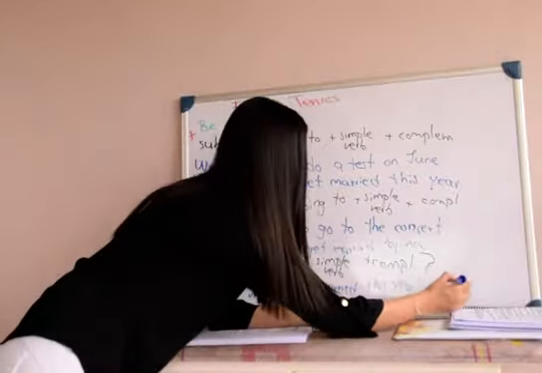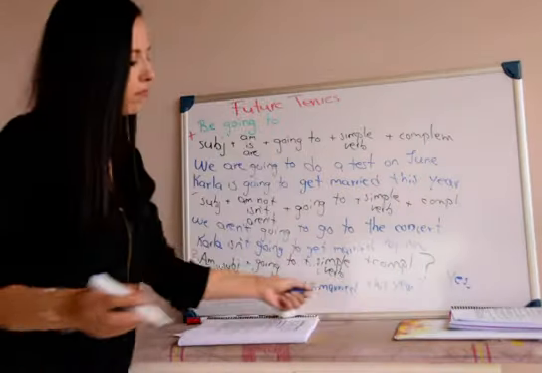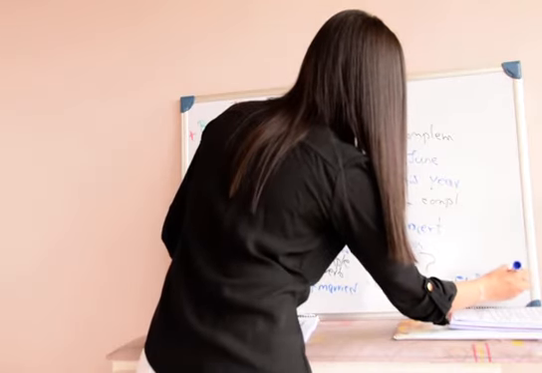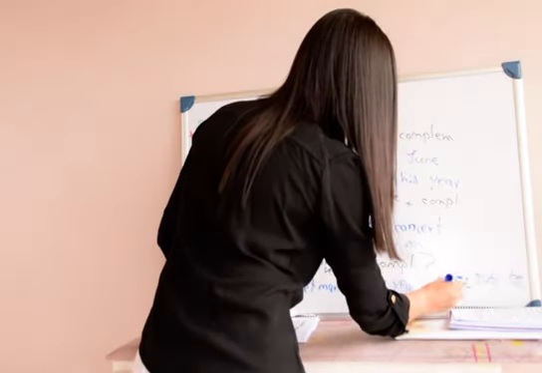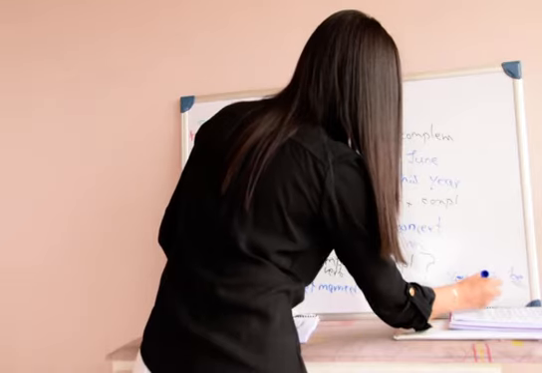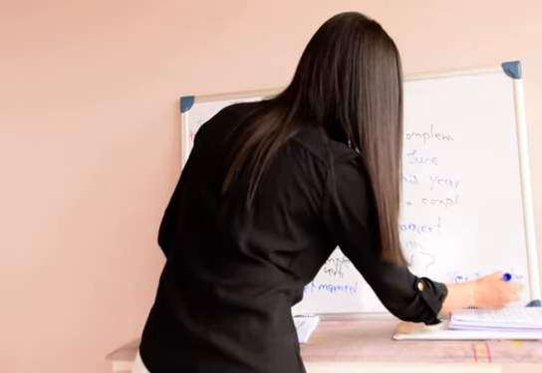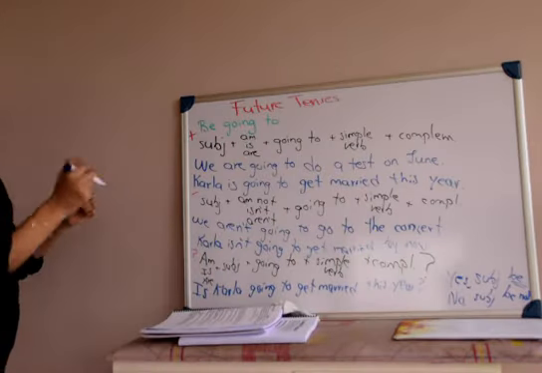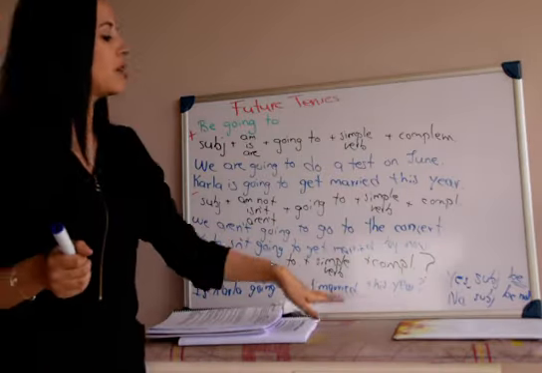We can say yes. Okay, so we have two possible answers.